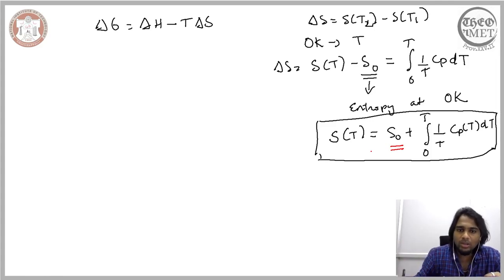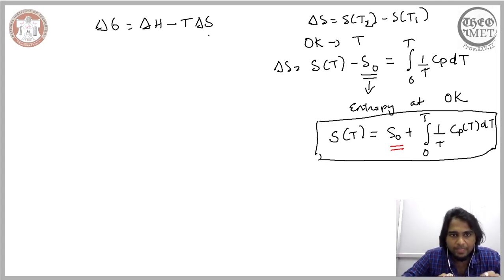Once you are able to do that, you will be able to calculate the change in entropy at two different temperatures. All you need to do is substitute the temperatures here and here, and you will get the entropy at two different temperatures. Then you can include the expression for entropy here, and you will be able to estimate the change in the Gibbs free energy for a non-isothermal process.